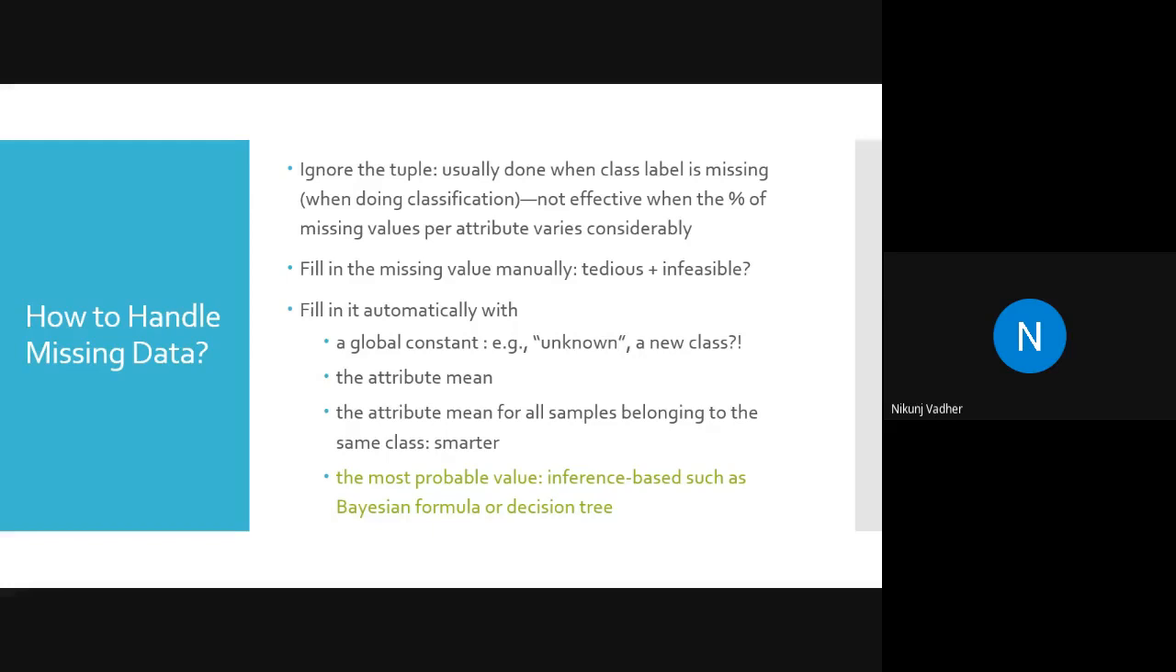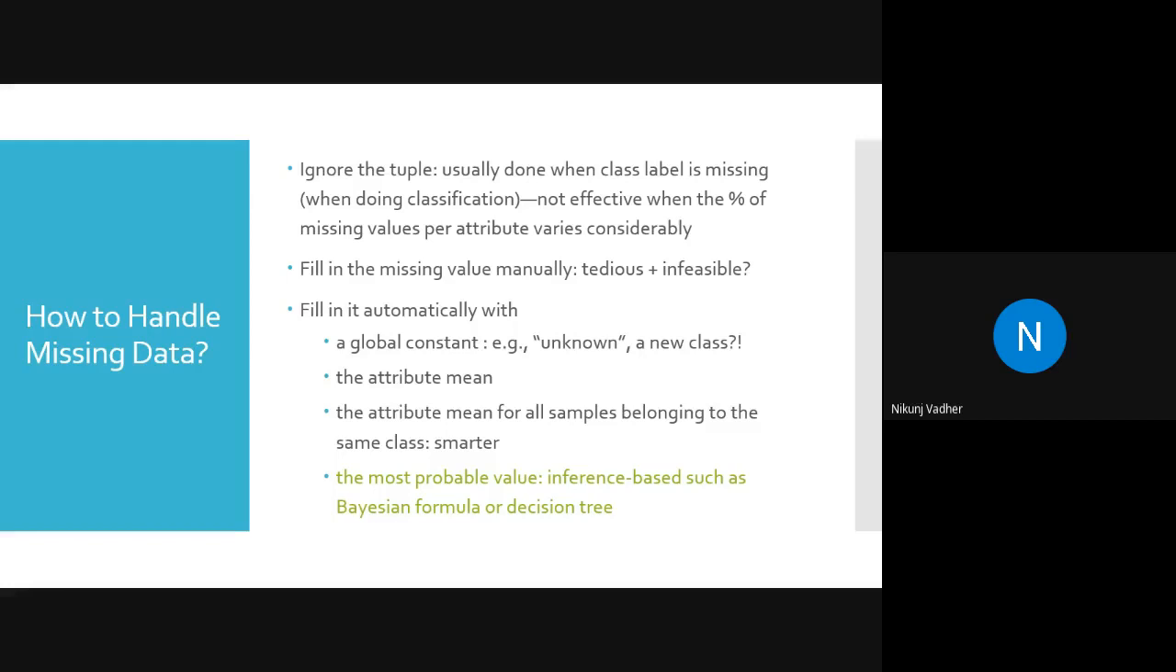Yes, so let's continue with machine learning. We are discussing filling missing values manually. So the first one is unknown. Replace it with some specific label, but it will create a problem of a new class. A new class will be created.